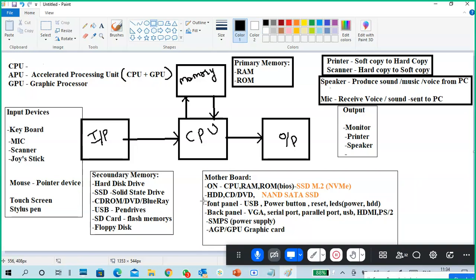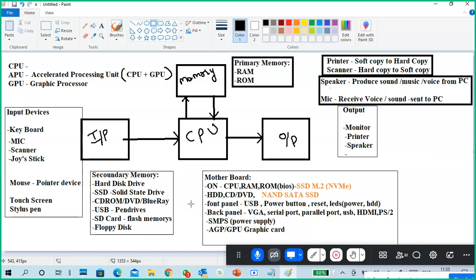Even your hard disk, your pen drive, your Wi-Fi connector, or maybe your Bluetooth mouse: everything should be connected to the system, either directly, indirectly, or through some port. So again, the important input device is the keyboard. Other input devices are like this. The important output device is the monitor, though of course there are other types of output devices also.